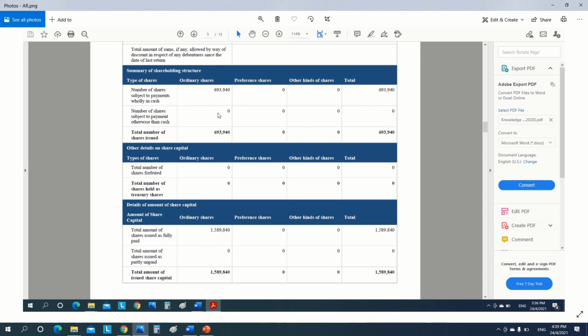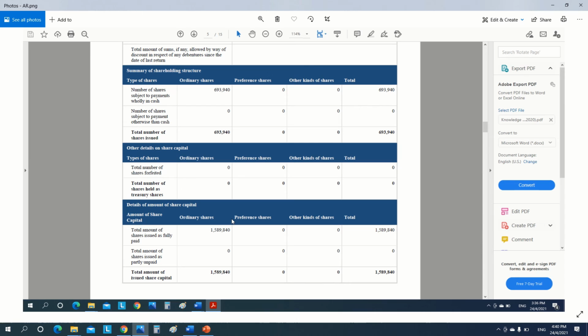That's why when you come across this, you may wonder why the amounts are not the same. So that's the reason to check when you prepare the annual return and see a difference between the issued capital and the paid up capital.